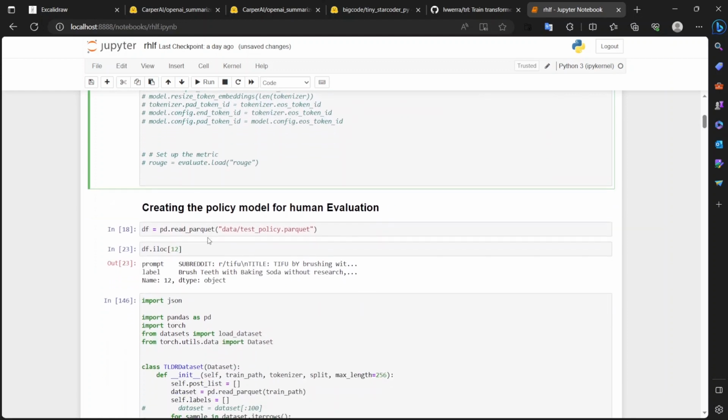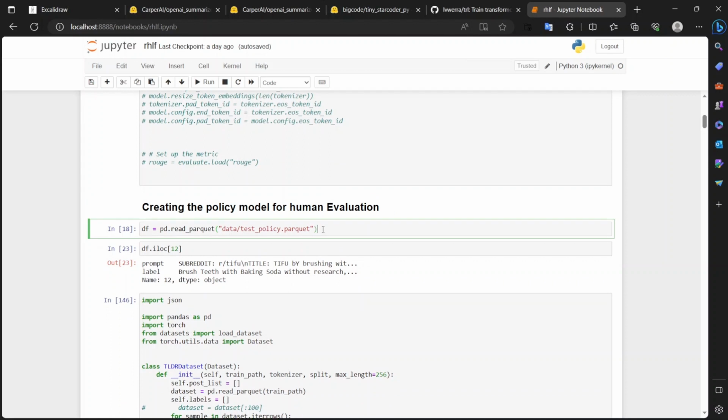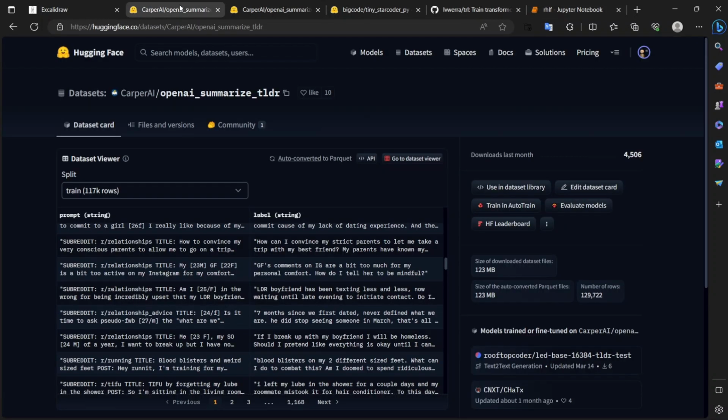So the first step is creating a policy model for human evaluation. Here, as discussed earlier, we'll fine-tune a model to do a particular task to get a better result. For your custom dataset, you can first adapt your model and fine-tune it to get a better result. To learn more about the adapt, you can check my previous video. For the policy model, we'll be using a dataset from CarperAI, summarize TLDR.